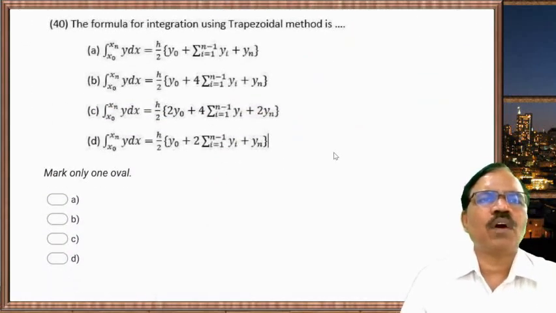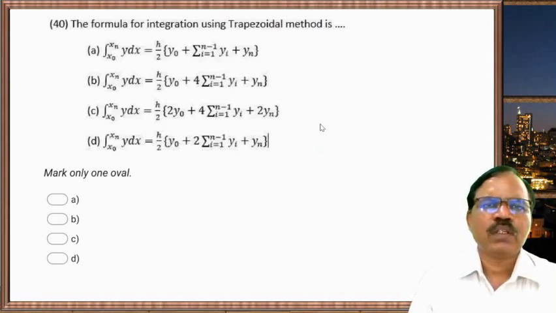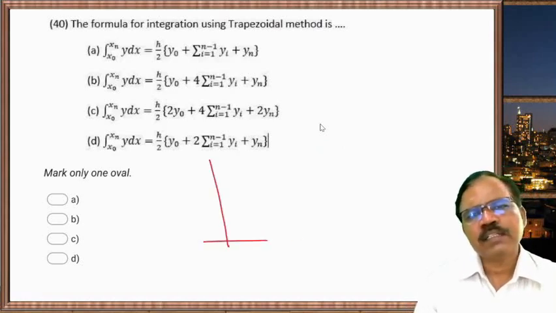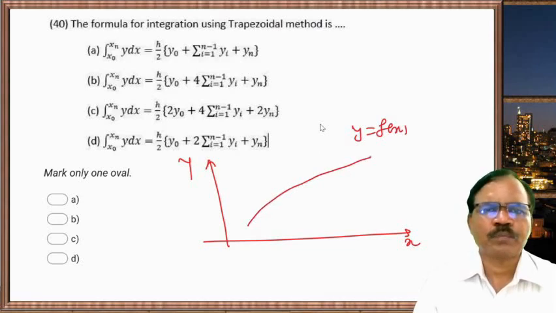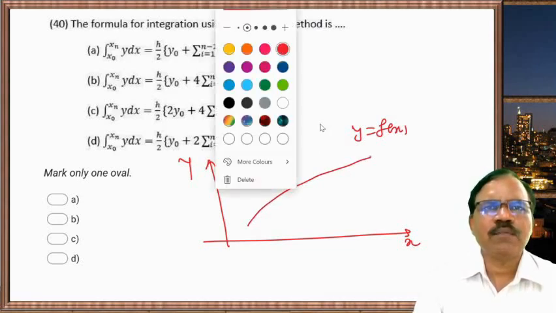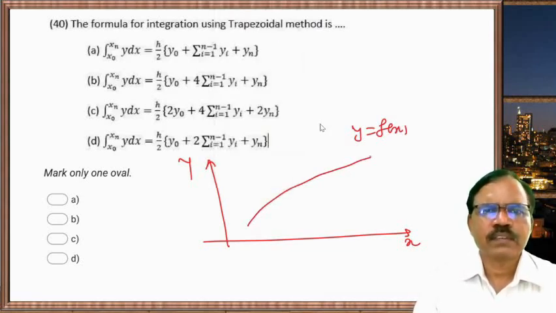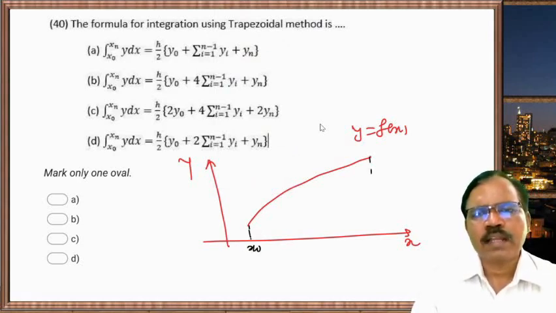Now, the formula for integration using the trapezoidal method. Suppose we take y versus x, and y is a function of x. This is the graph. The initial point is x0 and the final is xn.